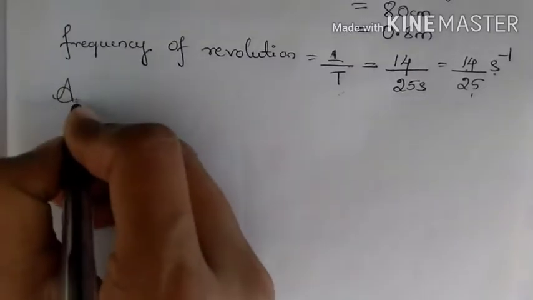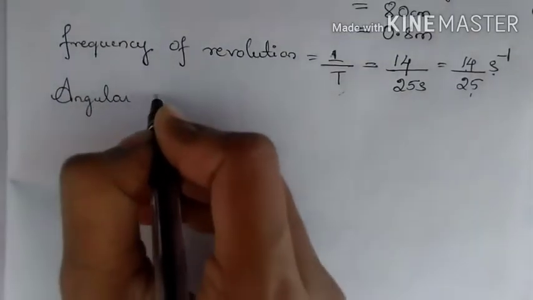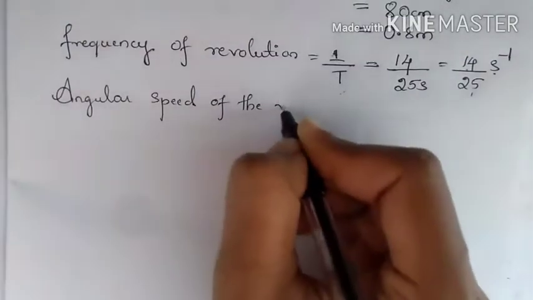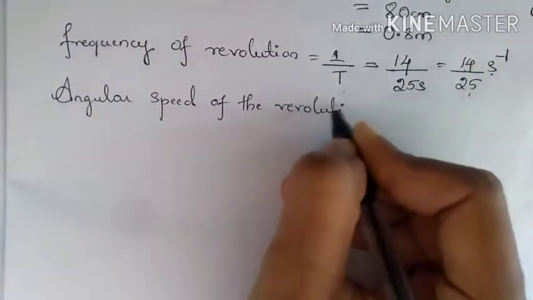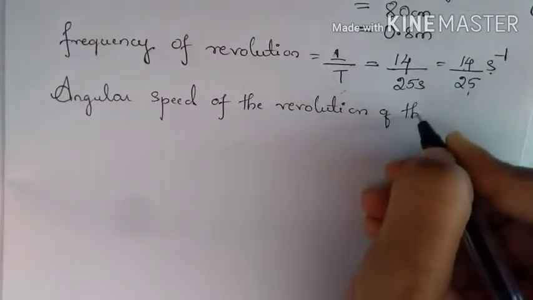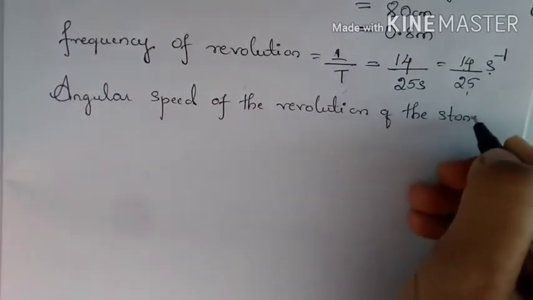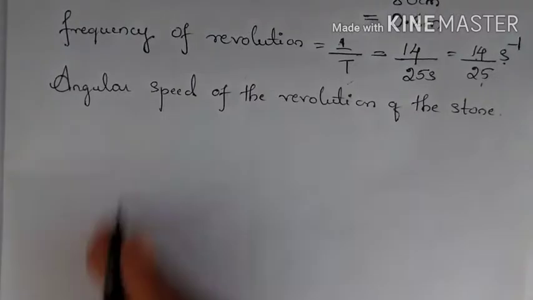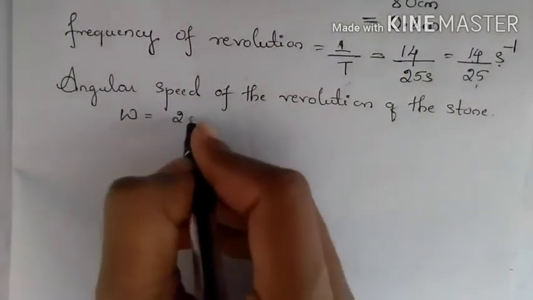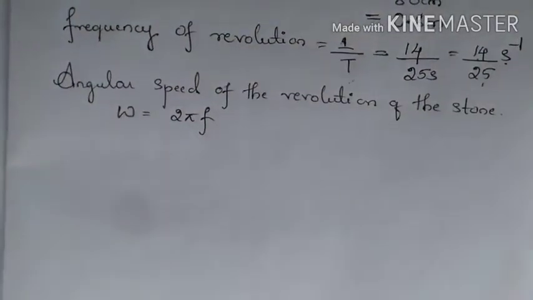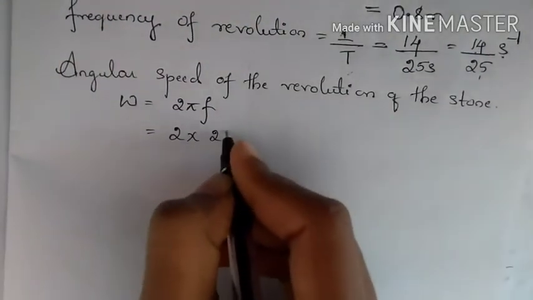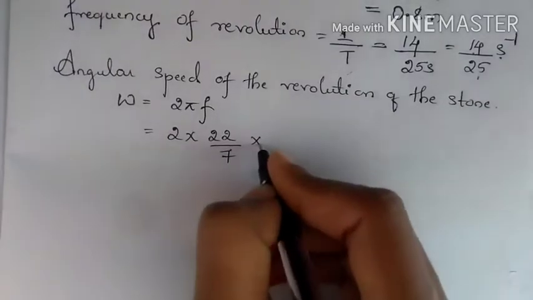Now let us find angular speed of the revolution of the stone. So angular speed needs to be found. So omega is equals to 2 pi f. Right. So I know what is pi. Pi is 22 by 7. We know what is f.